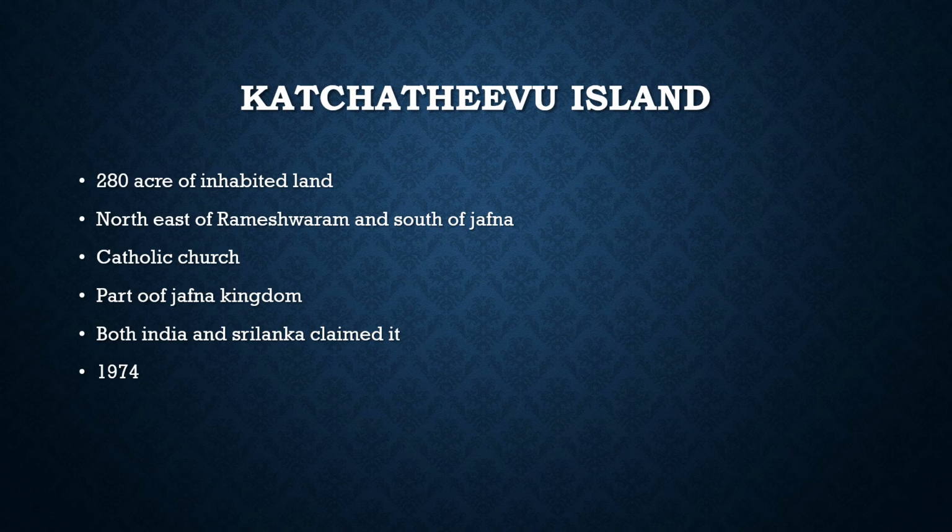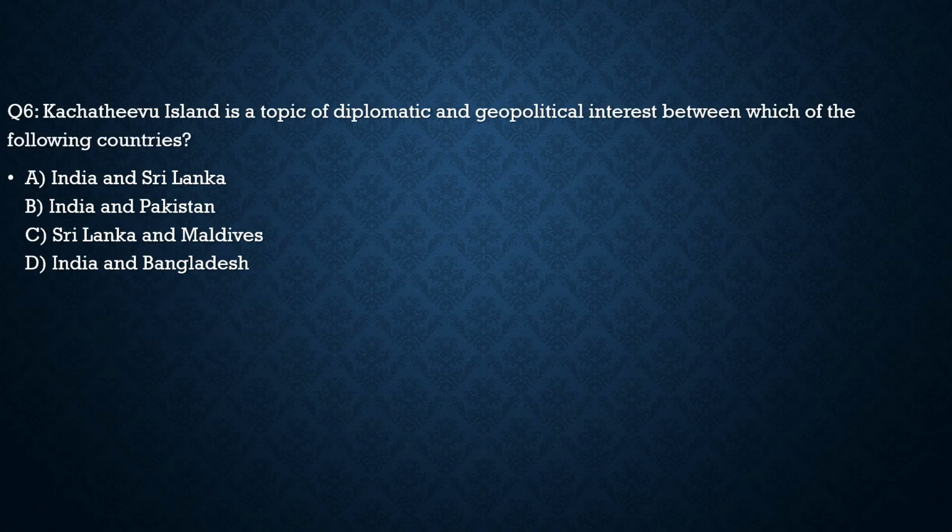Now let us see how UPSC can ask a question from this article itself. The question says: Kachatheevu Island is a topic of diplomatic and geopolitical interest between which of the two following countries? It is very simple, very straightforward. It is India and Sri Lanka. I forgot to mention why we discussed it: a few fishermen from India were caught by the Sri Lankan Navy while fishing in the area of Kachatheevu. So this was the context of this discussion.